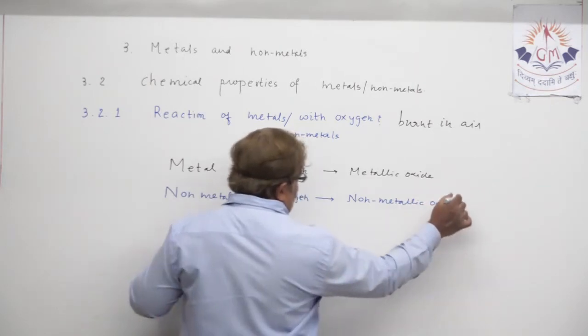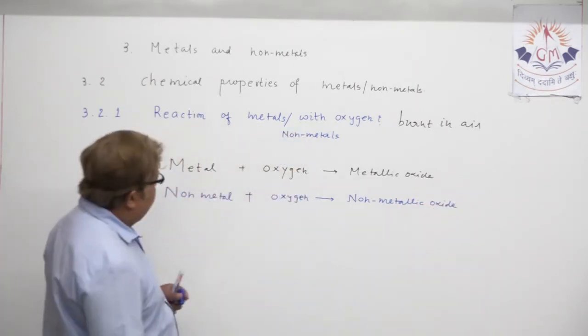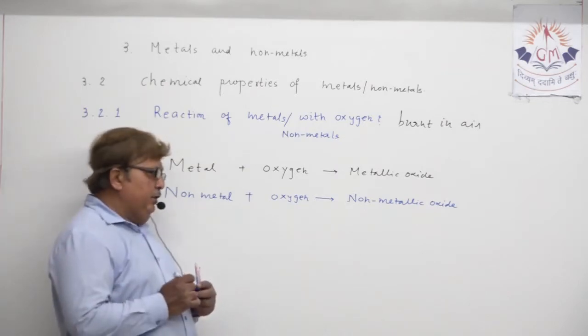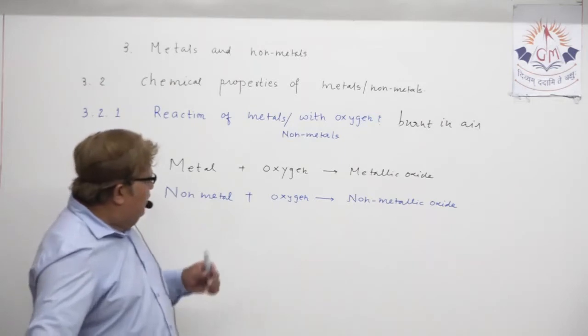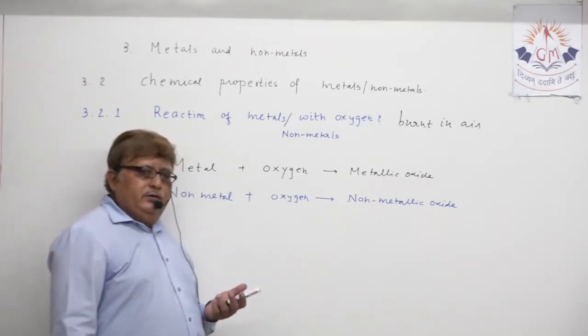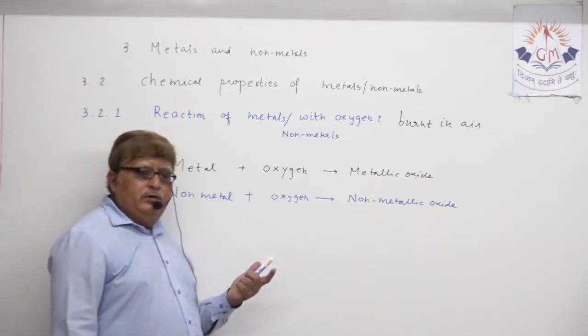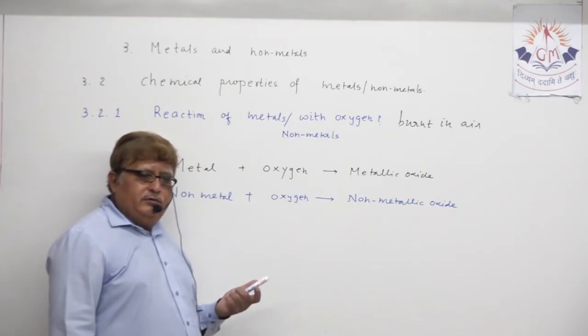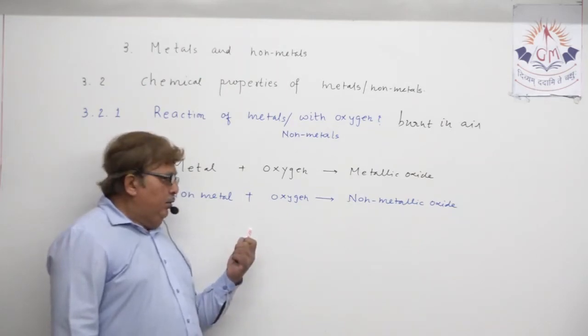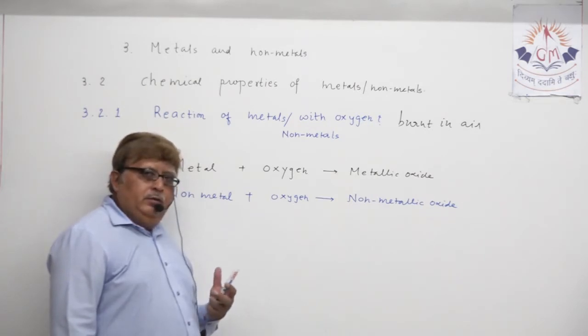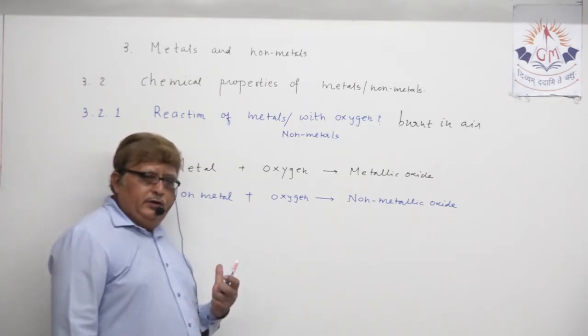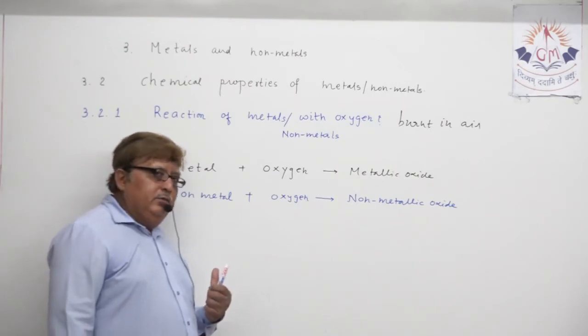Okay? This is the generalized format. Word equation, simple. Metal plus oxygen gives metallic oxide. Non-metal plus oxygen gives non-metallic oxide.